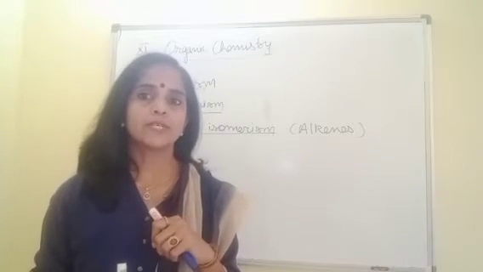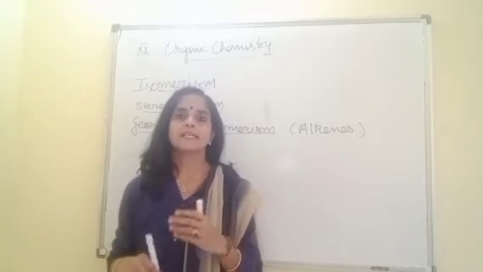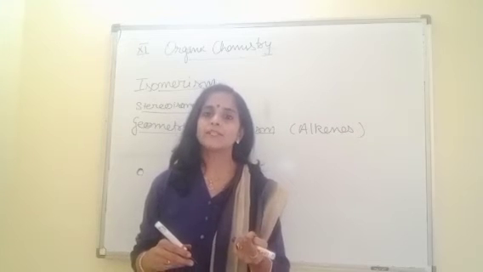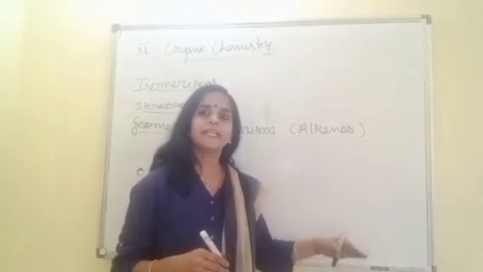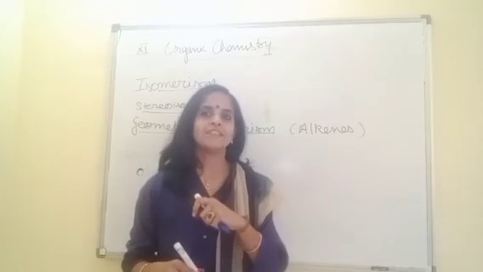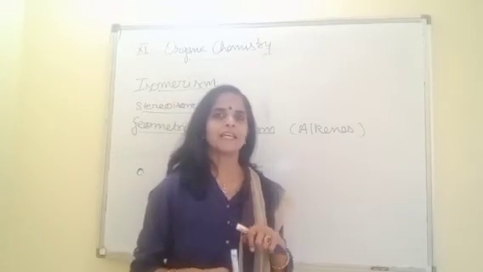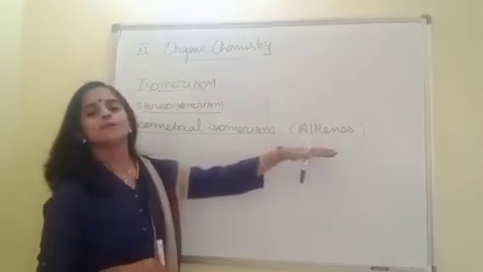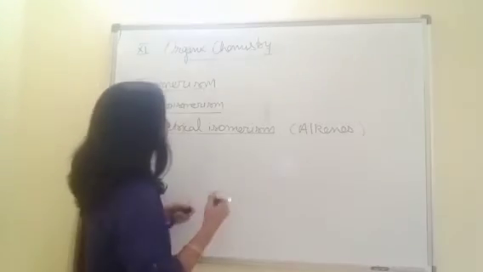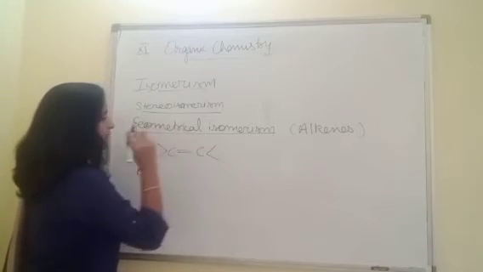Cause of geometrical isomerism, that is why only alkenes show it. Alkynes are also unsaturated, but no geometrical isomerism is possible. Reason: their structure is linear, so they cannot show it. Why in linear is it not possible? Once we talk about details of geometrical isomerism, automatically you will give the answer for why in alkynes it is not possible. Clear, beta? So now first we talk about why alkenes give geometrical isomerism. In alkenes we know a carbon-carbon double bond is present.